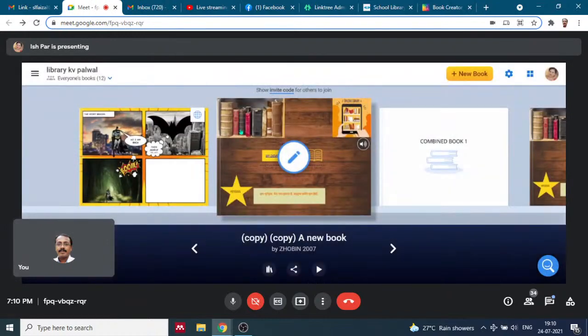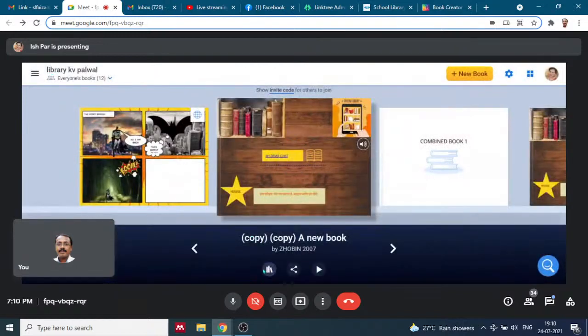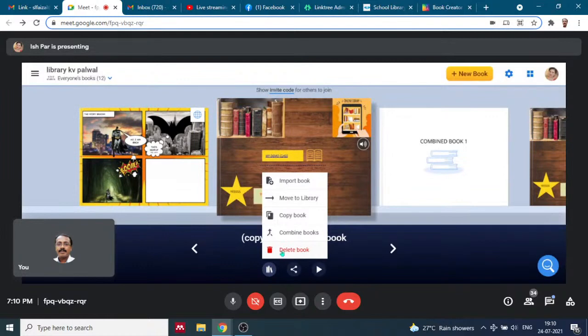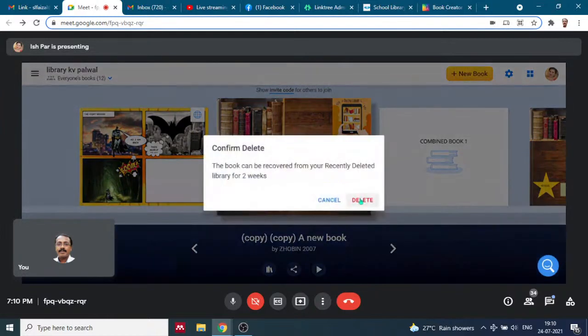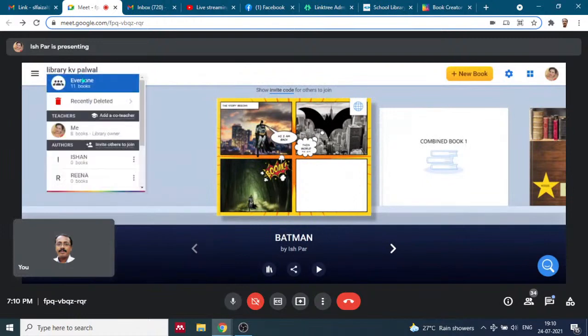And there are certain creations which you or your children make unnecessarily, filling up the library. So what you do is you just delete it. Suppose I want to delete this book of mine. I have to go to this and delete book. Once I delete it, I click here, recently deleted. Whatever I delete will be available for 2 weeks.